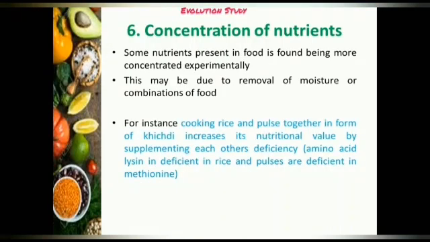Concentration of nutrients. Some nutrients present in food are found to be more concentrated experimentally. This may be due to the removal of moisture or the combinations of food. For instance, cooking rice and pulse together in the form of khichdi increases its nutritional value by supplementing each other's deficiency. Amino acid lysine is deficient in rice and pulses are deficient in methionine.